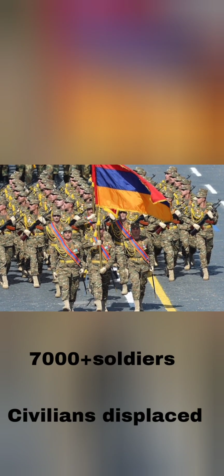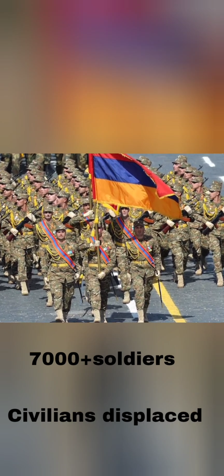And the fourth one, Armenia and Azerbaijan. Countries involved: Armenia and Azerbaijan. Major fighting in 2020 and 2023. The reason: a fight over land called Nagorno-Karabakh. And the losses: around 7,000-plus soldiers killed, many civilians displaced. And the result from this war: Azerbaijan took control of the disputed land. Armenian people left the area.